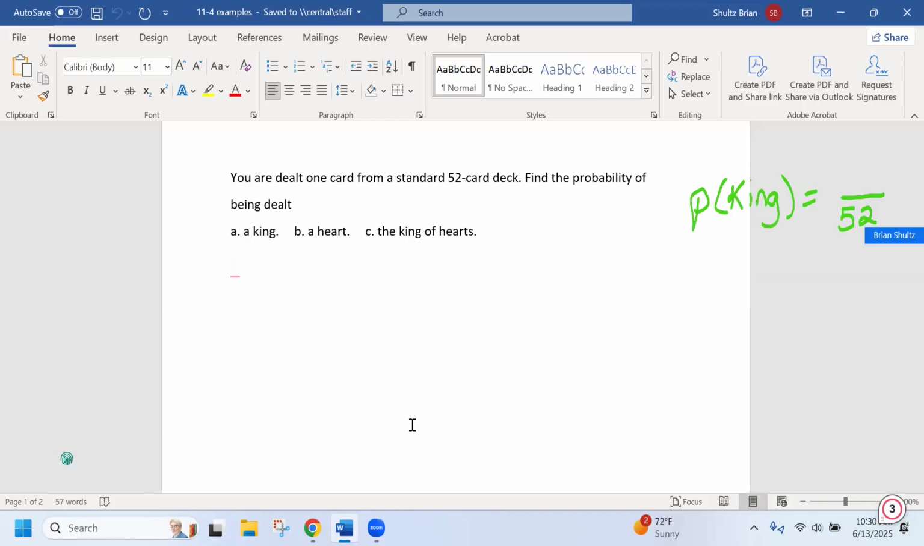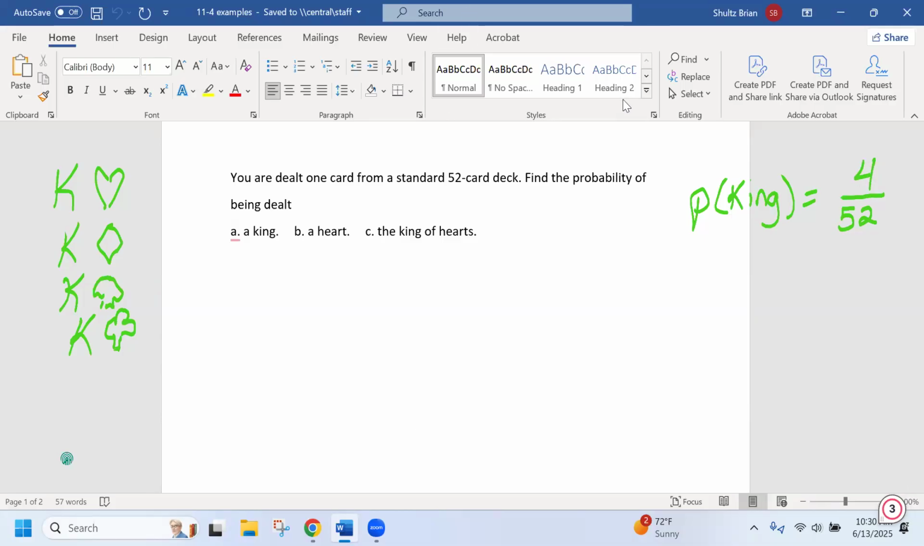How many kings are there? There's the king of hearts, the king of diamonds, the king of spades, which I'm terrible at drawing spades, and the king of clubs. And so I've got 4 different kings in the deck. That is my part, 4 out of 52.